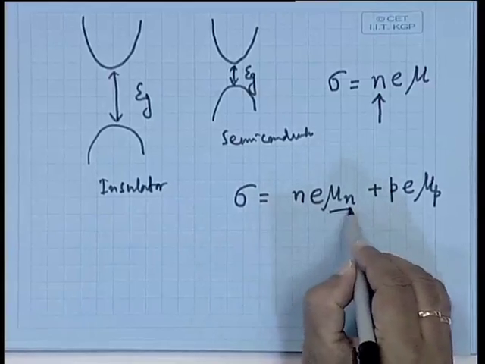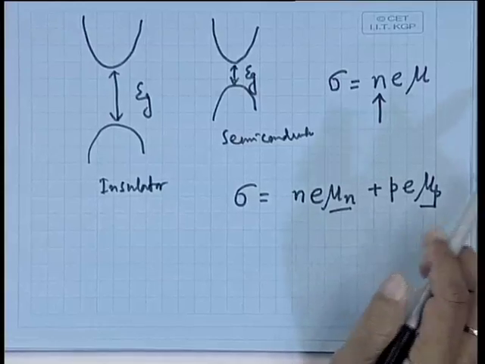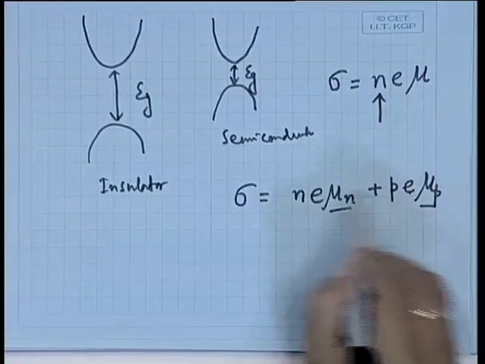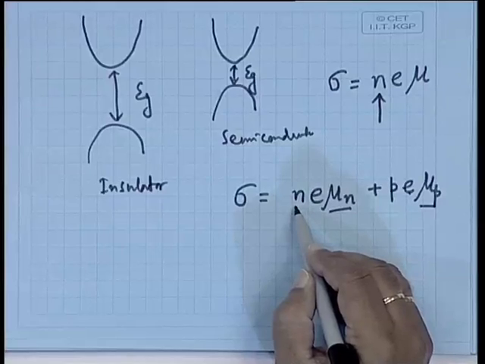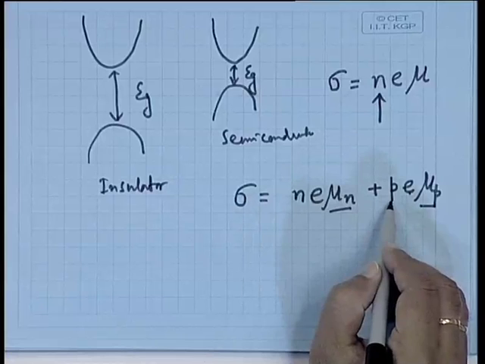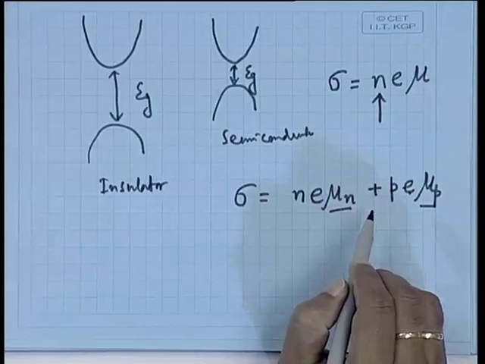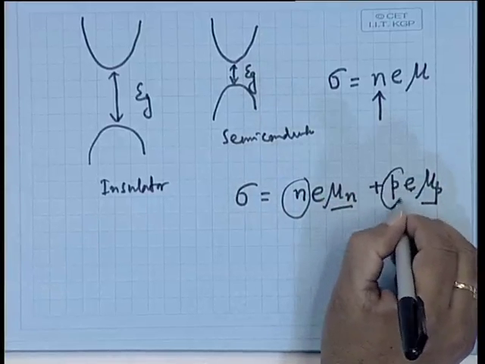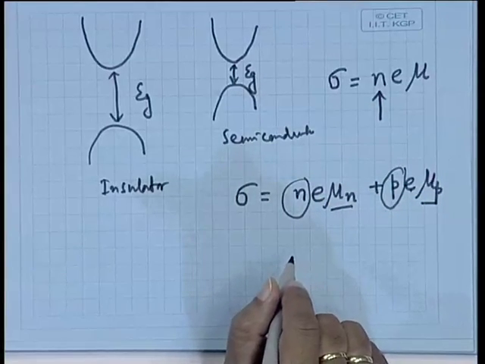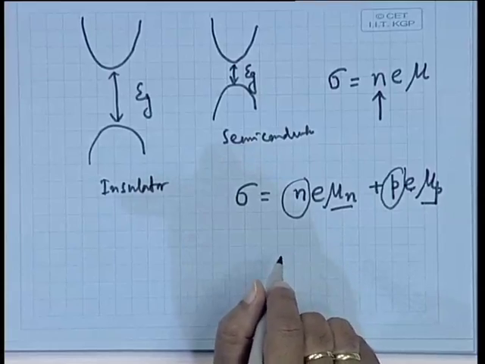Remember that mu n is the mobility of electron and mu p is the mobility of holes, and the charges are the same for electrons and holes, it is 1.6 into 10 to the power minus 19 except the sign. And n is the concentration of electrons, p is the concentration of holes. So, these electrons and holes are there in the semiconductor.